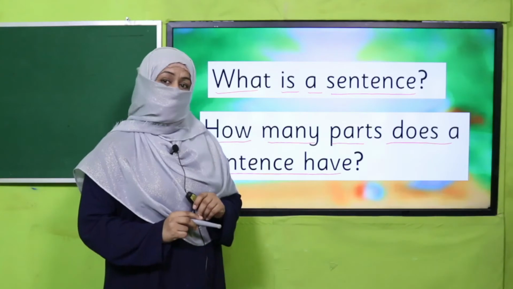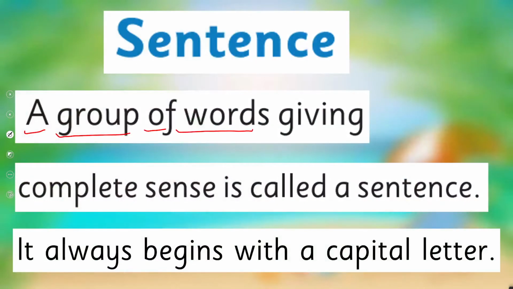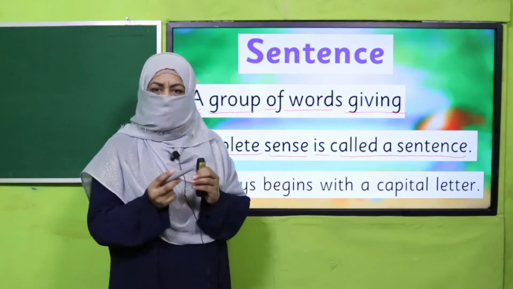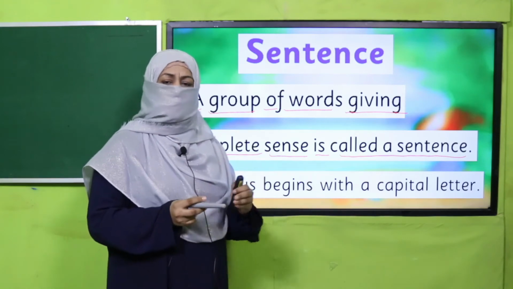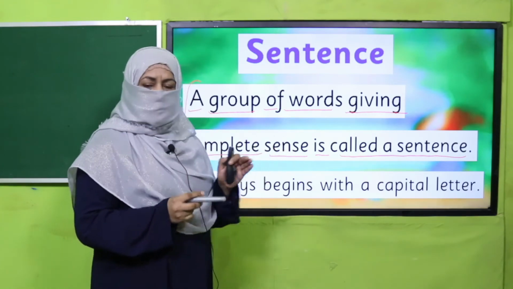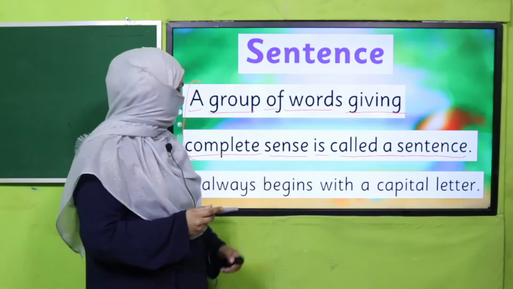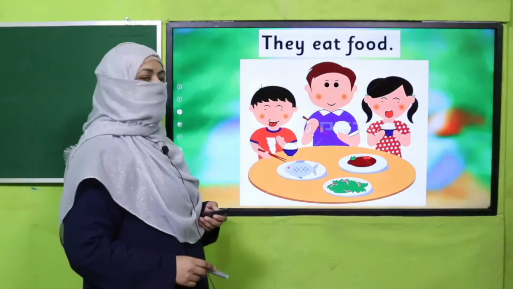Yes, my dear students, I hope you could answer correctly. A sentence is basically a group of words giving complete sense. What does it mean? It means there are words which are joined together to make a group, and it gives complete sense. It gives you complete meaning. You need not worry about any missing part. All right, then it is called a sentence. And we always begin a sentence with a capital letter, right? This we already know.